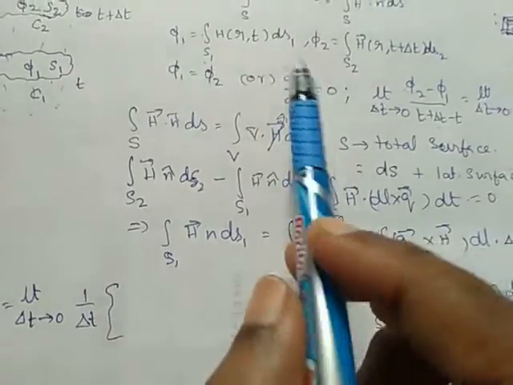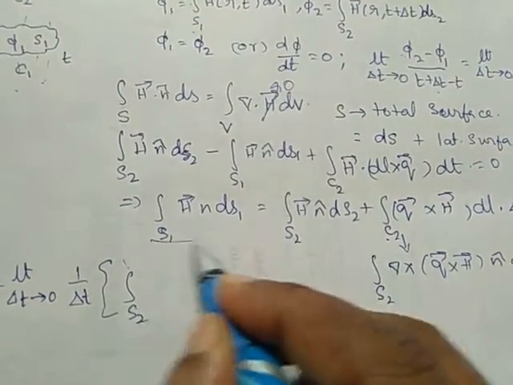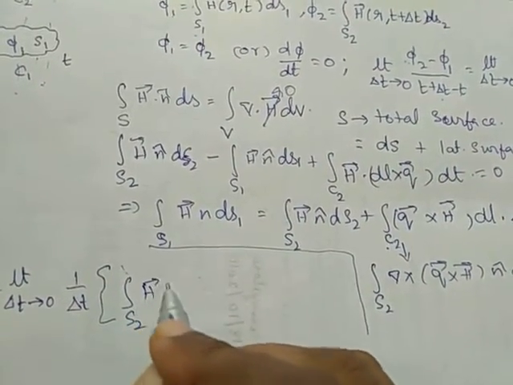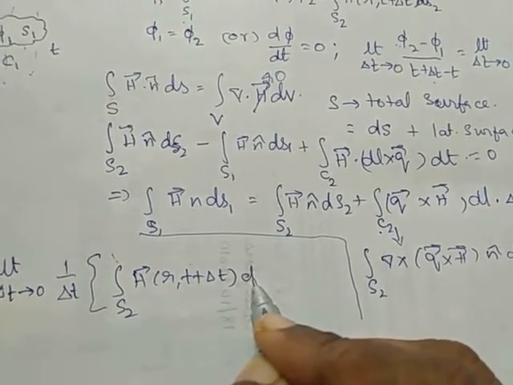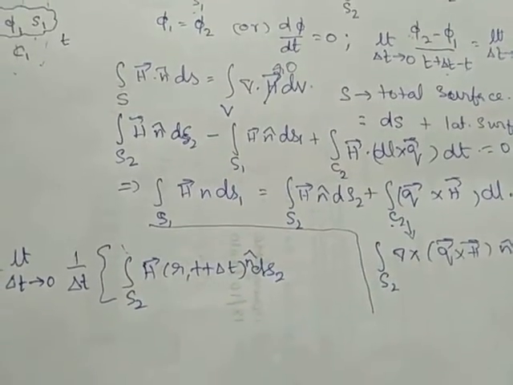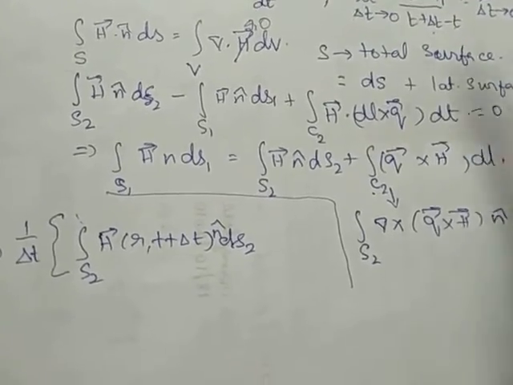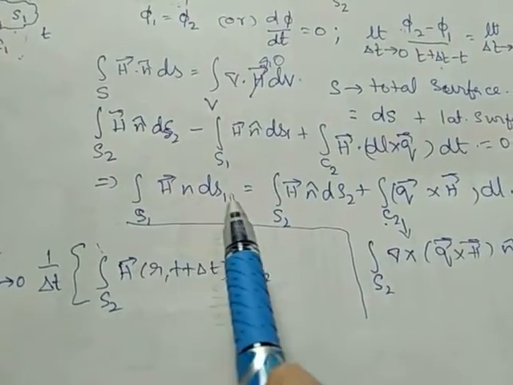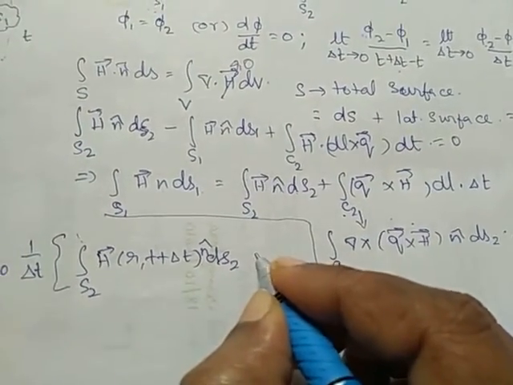Already we have written phi 2 as integration over S2 of H(r, t plus delta t)·n cap dS2, minus integration over S1. What is integration over S1 of H·n cap dS? We got this already, so substitute that also.